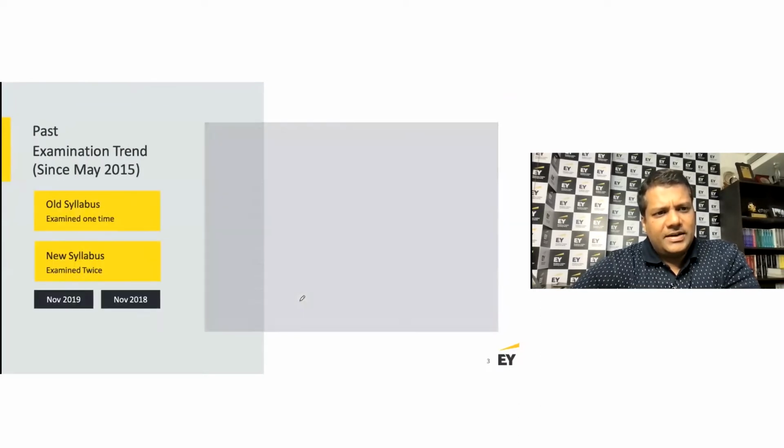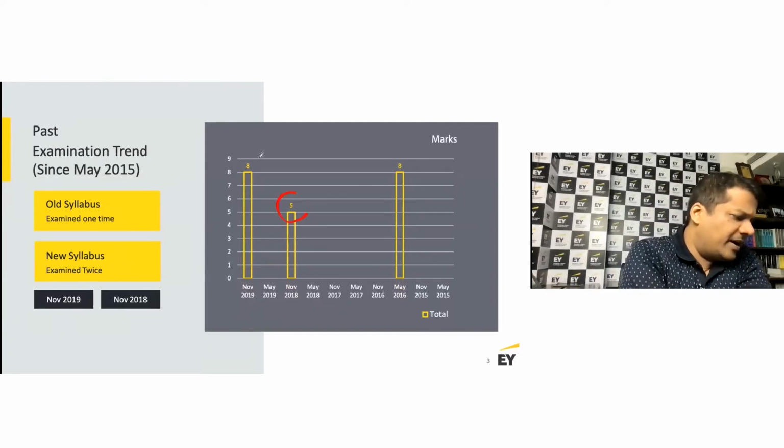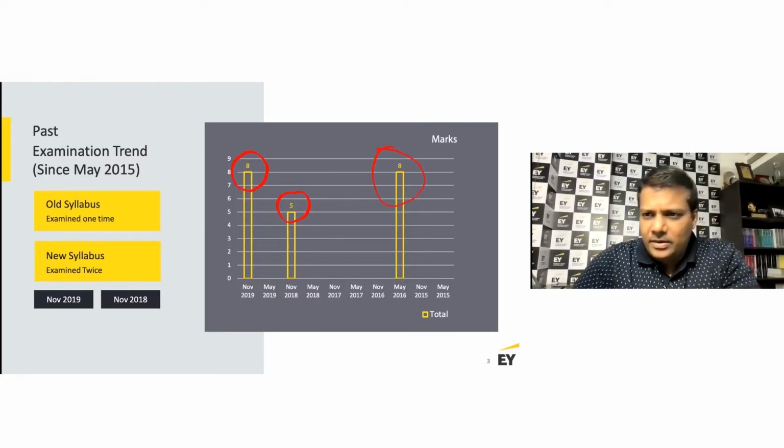Examination trend: a couple of times all of this has been examined. When you look at November 2018, it was for 5 marks, in November 19 for 8 marks, and in May of 2016 for 8 marks.